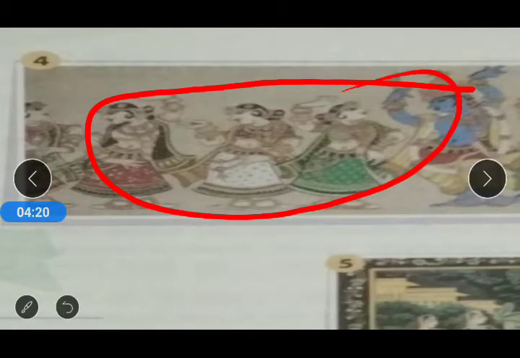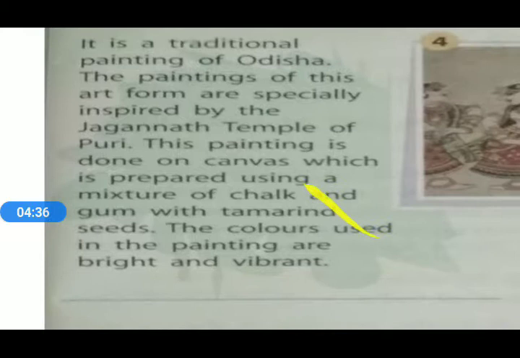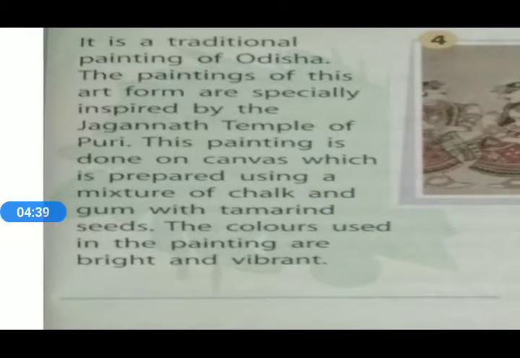Now if you are going through that picture, according to that picture we have to identify the art form. The description has been given to us. It is a traditional painting of the state of Odisha.